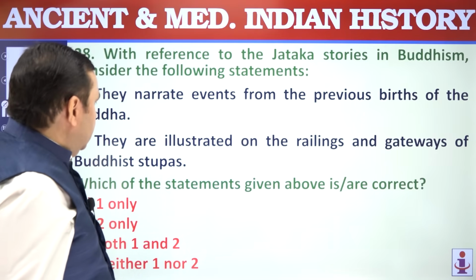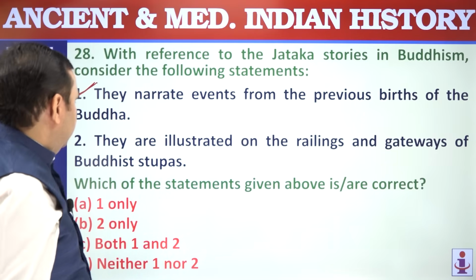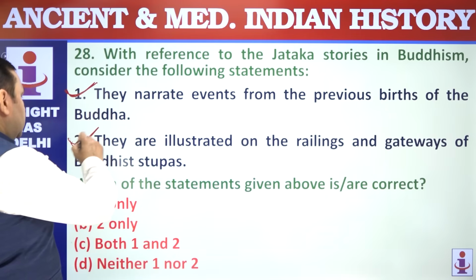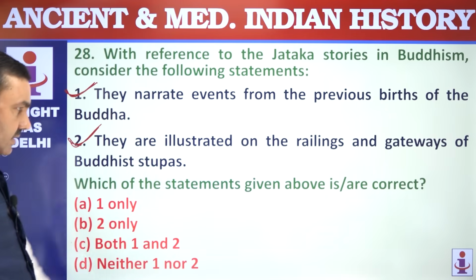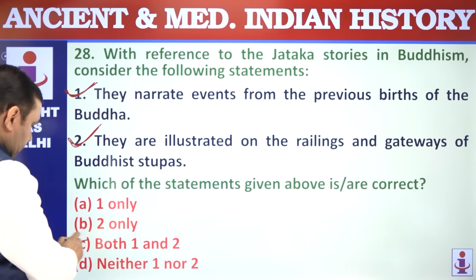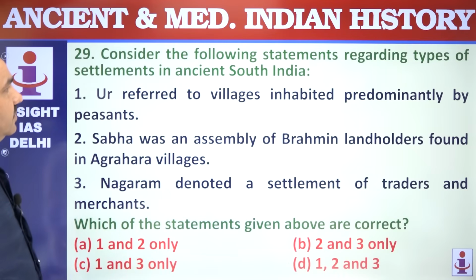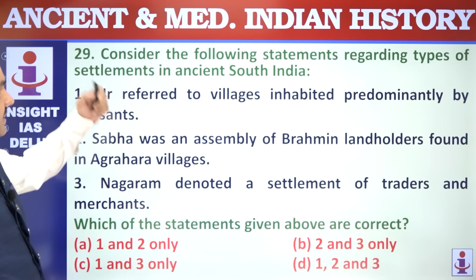They are illustrated on railings of gateways of stupas. This is correct. These are depicted on stupas. Both are correct. We need to see correct, so both are correct. 29. Consider following statements regarding types of settlements.